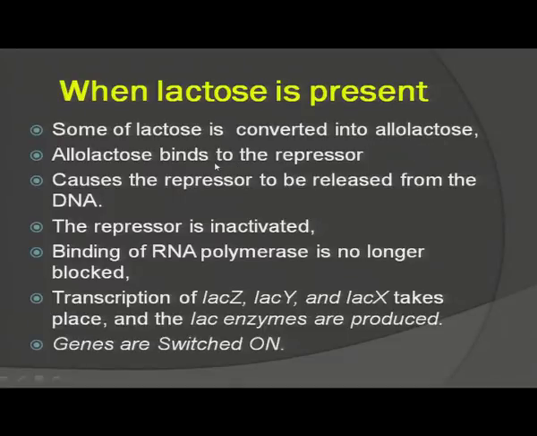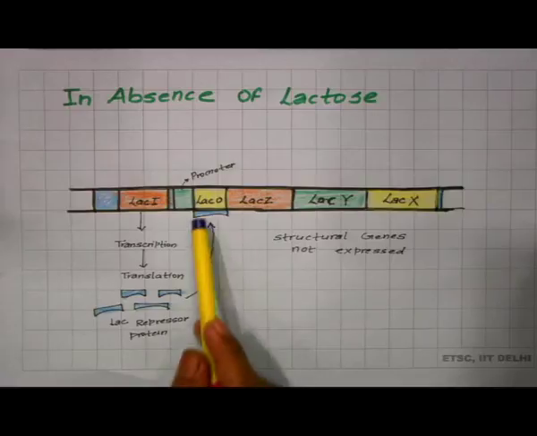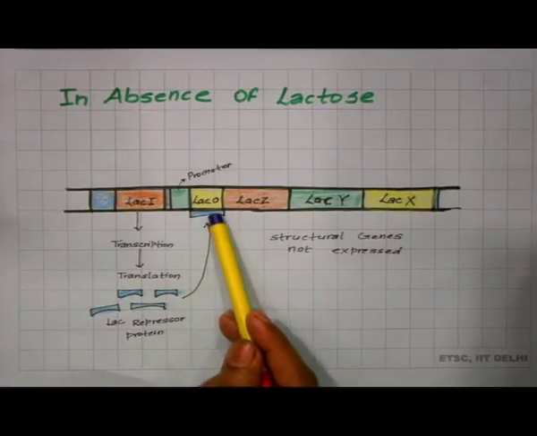This allolactose binds to the repressor which is synthesized by the regulatory gene. The binding of allolactose with the repressor will cause the repressor to be released from the DNA. As you have seen in the diagram, this repressor is attached over the operator, but when allolactose combines with this repressor protein, there is a conformation change in the repressor protein and it is released from here.